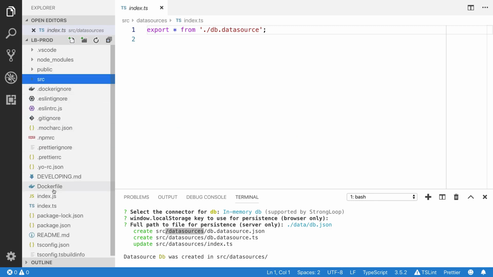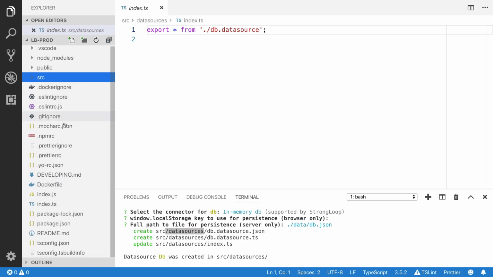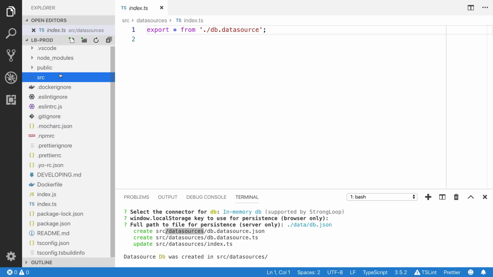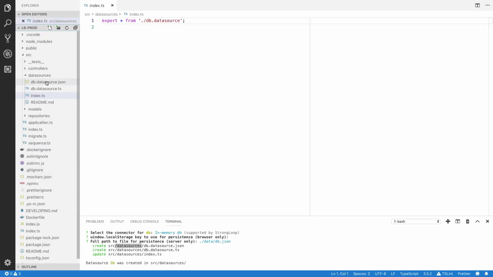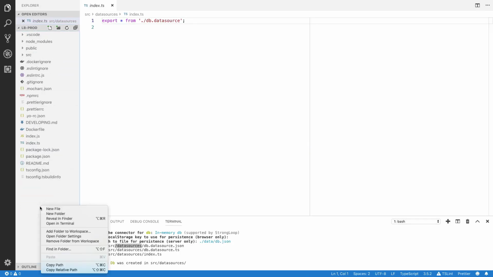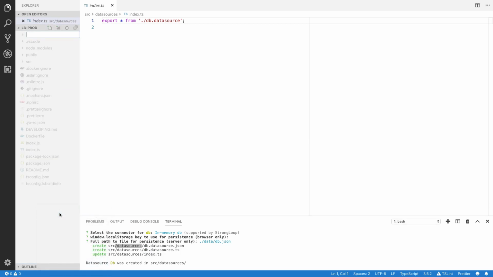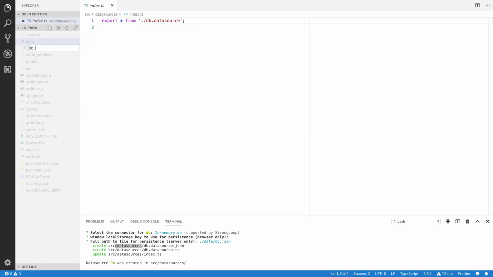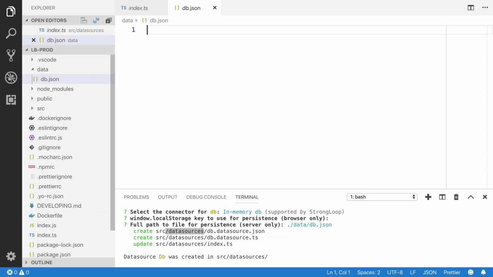Let's create a new folder inside the root directory. I'm going to create a new folder, data. Here we need to have the db.json file, because we have specified the db.json file.